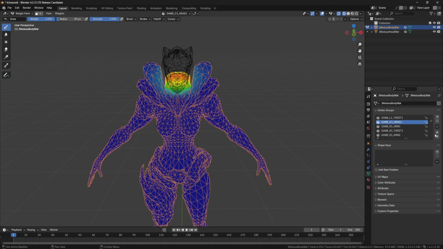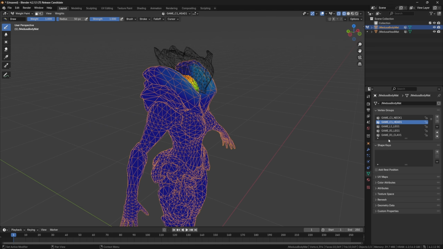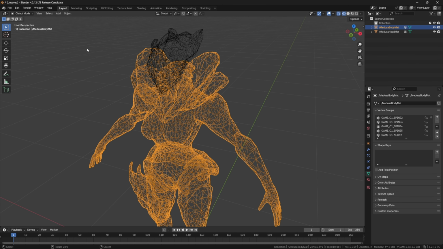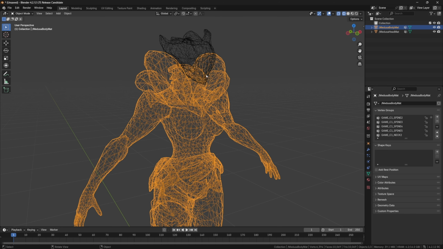You don't have to do this stuff, but I promise you it'll help you in the next step. Okay, so now that I have my head, neck, and all my spine stuff here, I can get into making sure it actually works with the rig we're going to use. But first, we need the rig we're going to use.